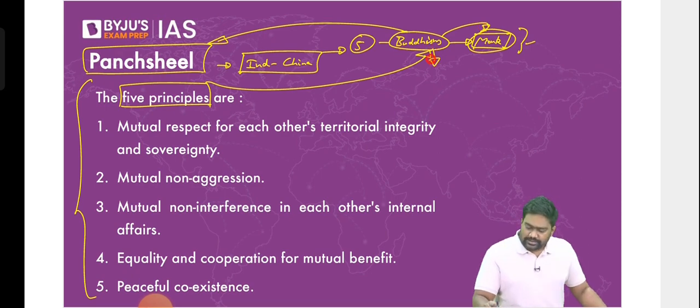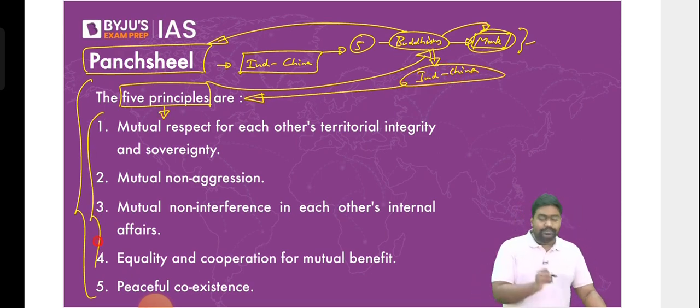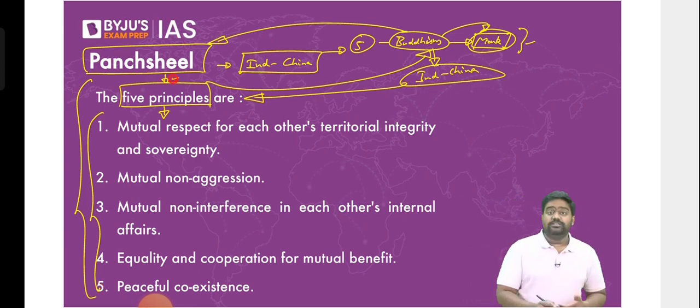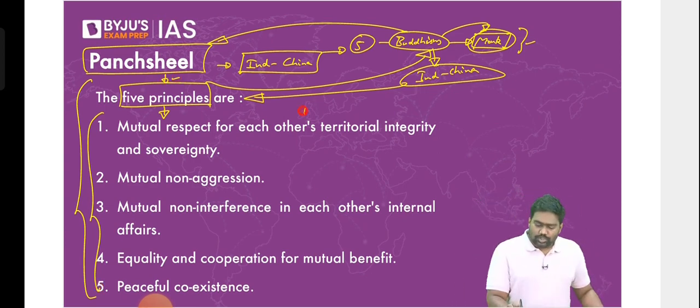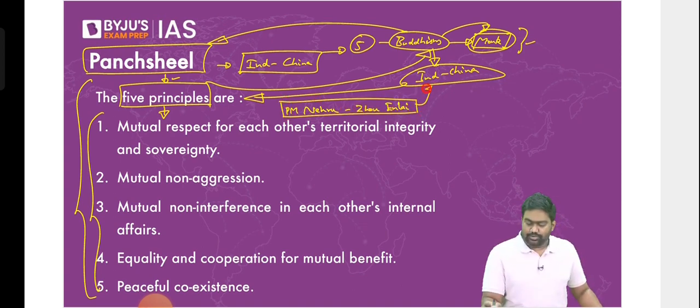Since Buddhism was a common link between India and China, we both relied on these philosophical principles and we brought it out as a doctrine and made it the foundation of the India-China relationship. Both Prime Minister Nehru and the then Chinese Premier Zhou Enlai reached out to each other. They tried to resolve their differences, tried to reassure each other, and in a very friendly manner, we actually signed this agreement, the Panchsheel Agreement.